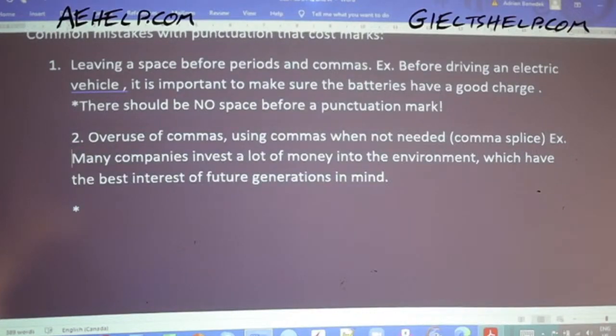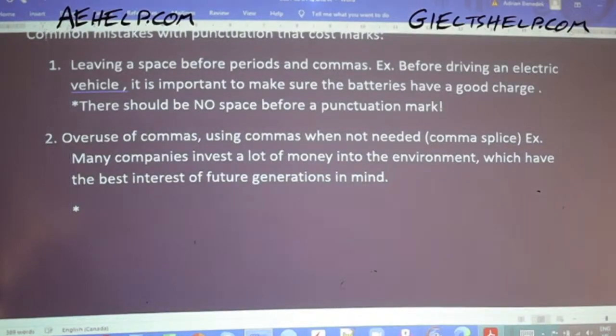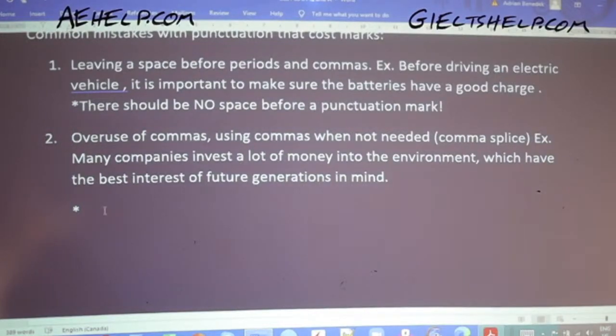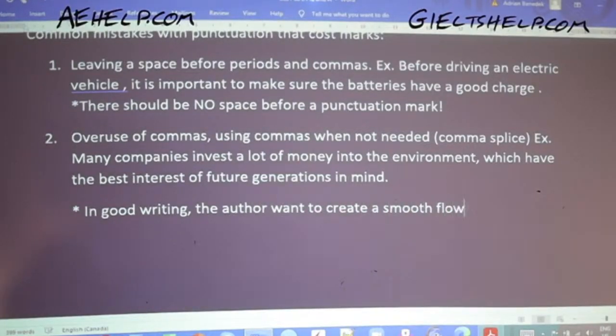Let me just fix this. I'm a geek for formatting. The common concept in good writing is that the author wants to create a smooth flow and rhythm for the reader.